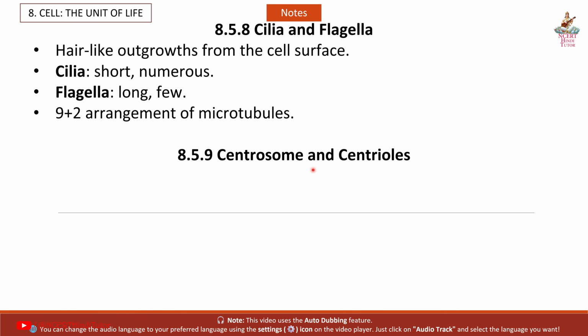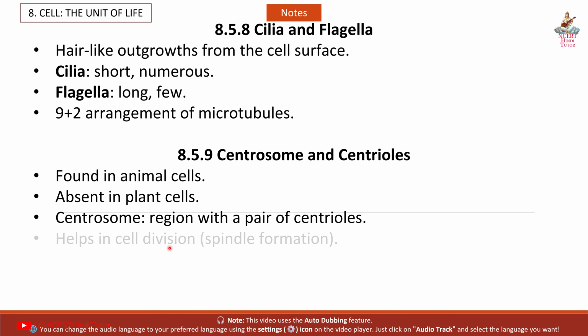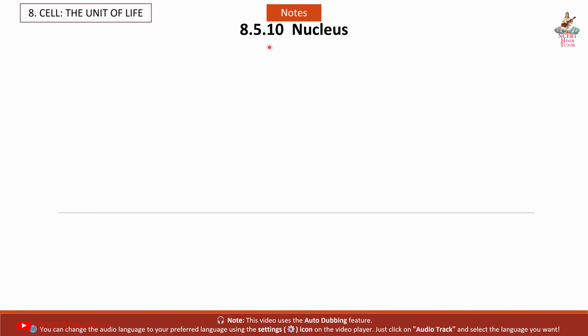8.5.9 Centrosome and centrioles, found in animal cells, absent in plant cells. Centrosome, region with a pair of centrioles, helps in cell division, spindle formation. 8.5.10 Nucleus, control center of the cell.